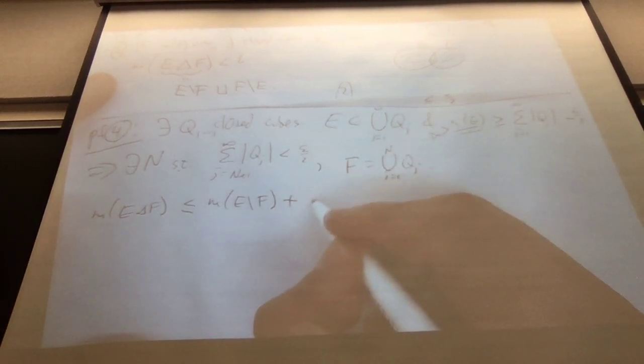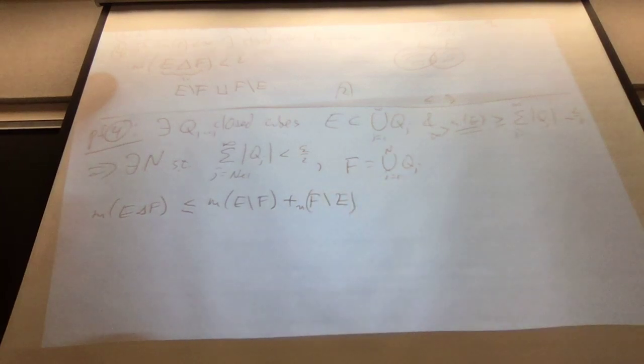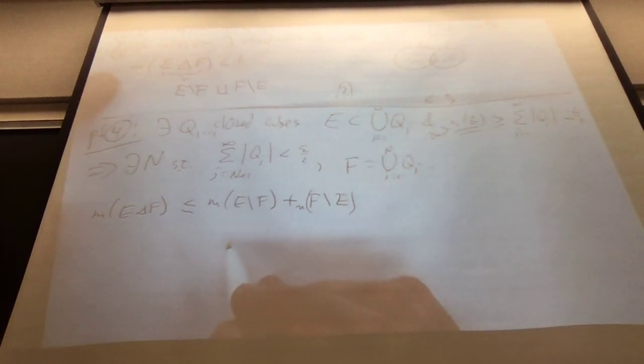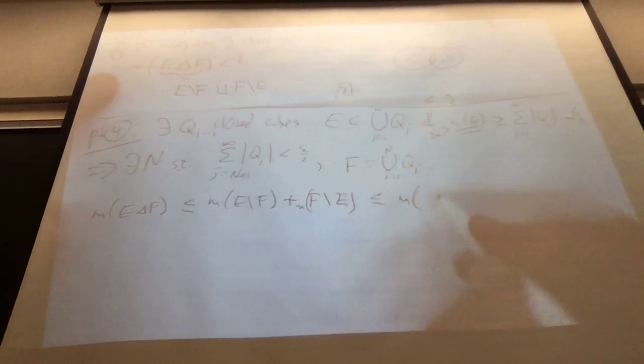Plus the measure of F take away E. So the measure of F take away E, I mean, we're basically done here. How do I want to say this? The measure of F take away E, I will bound by the measure. So the measure of E take away F is already here.